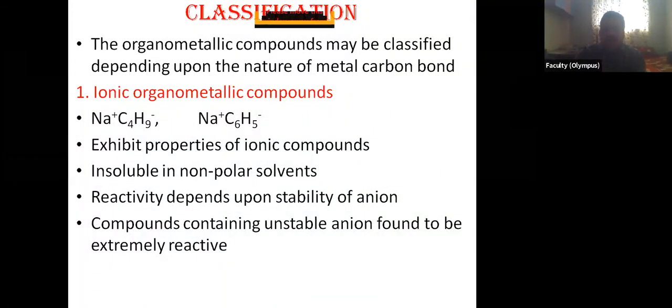That's why this negative charge will be concentrated on a single carbon and it will try to neutralize as soon as possible. Means that the carbanion, that anion, is unstable, so these are extremely reactive. So the ionic organometallic compounds are more reactive than any other, we may say.